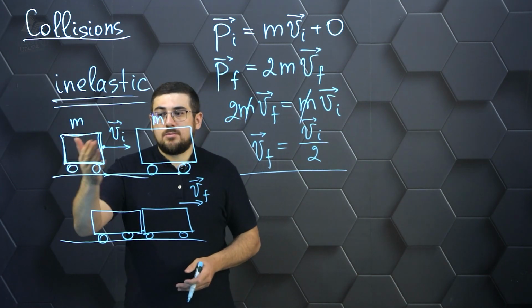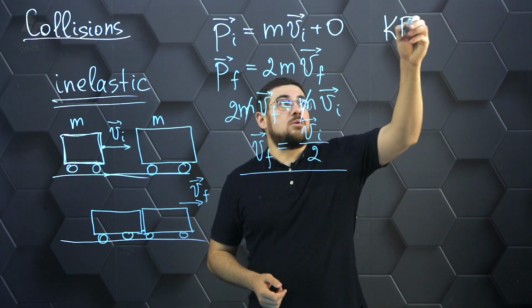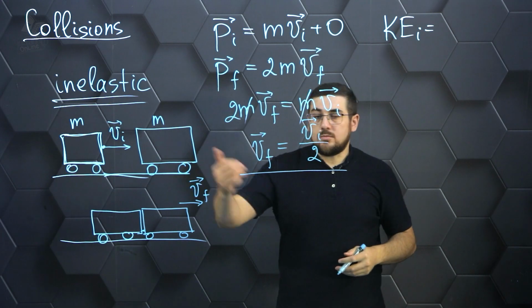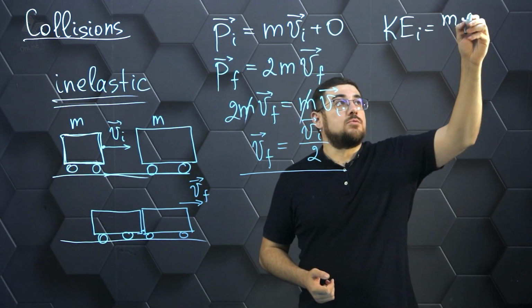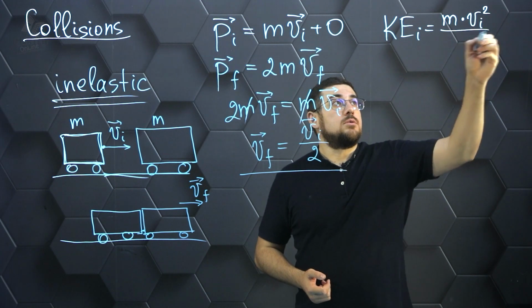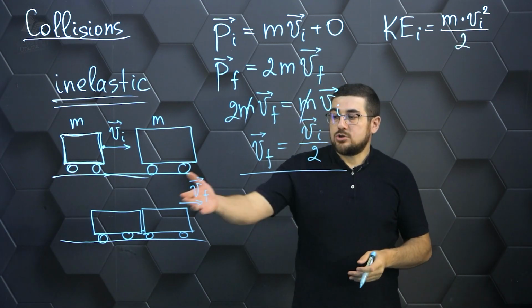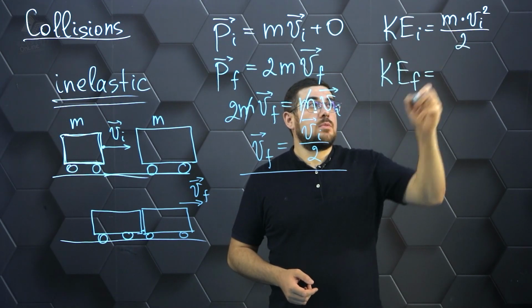Let's calculate the energy of the system at the beginning. We realize here that we're going to be calculating specifically kinetic energy because we're talking about the motion of these objects. And to do that, we need to calculate the energy of the motion of the first carriage because it was in motion at the beginning. What do we get at the end?